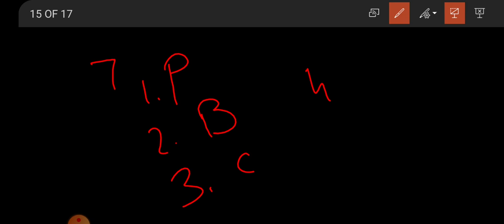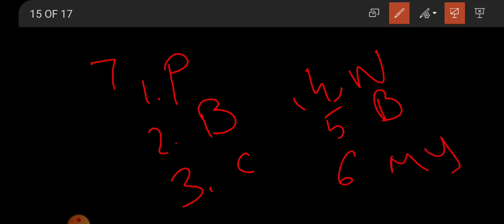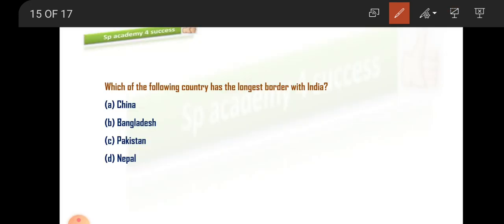What are the 7 countries? Pakistan is the first one. Second is Bangladesh, then China. Fourth is Nepal. Fifth is Bhutan, then Myanmar and Afghanistan. So India shares a border with Pakistan, Bangladesh, China, Nepal, Bhutan, Myanmar and Afghanistan. You can consider 6 also, if you do not count Myanmar. Right.